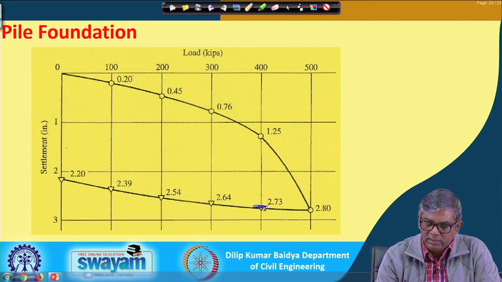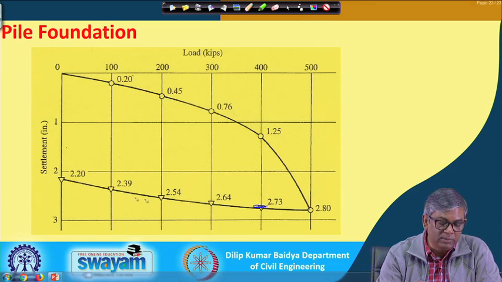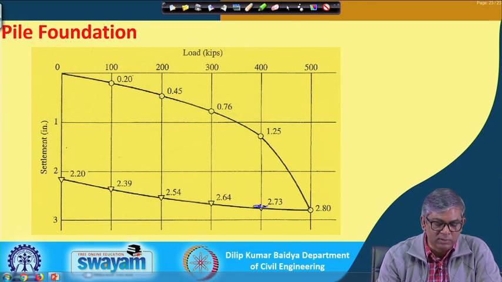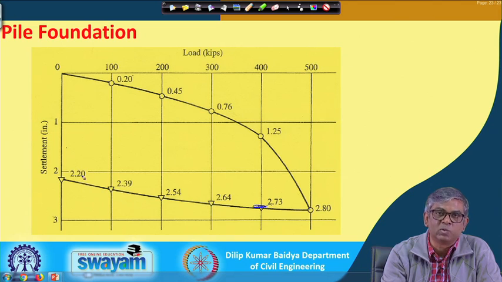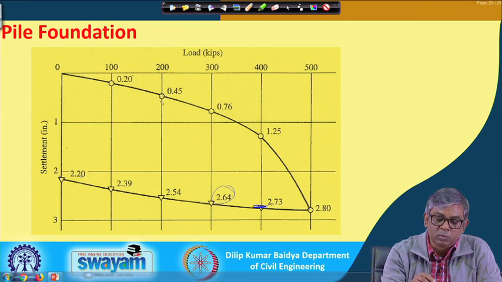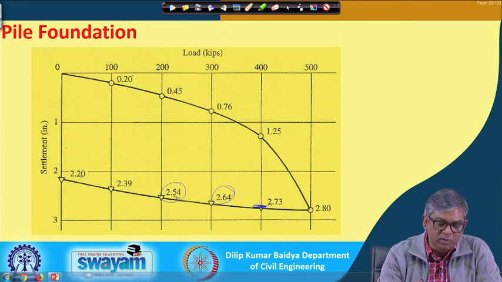After reloading at 400, the reading is 2.73, and if there is no load, it is 2.20. So, the rebound for 400 load is 2.73 minus 2.20. Similarly, for 300 load the rebound is 2.64 minus 2.20. For 200 load the rebound is 2.54 minus 2.20, and for 100, the rebound is 2.39 minus 2.20.